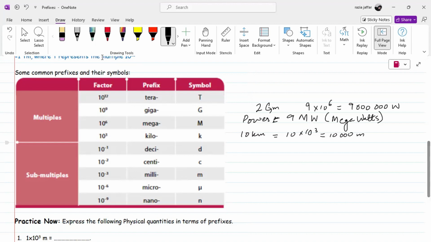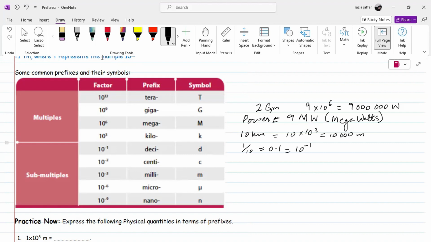Similarly, now we have submultiples. Submultiples are for smaller values. For example, 10 power minus 1 means 1 by 10, which is equal to 0.1. In powers of 10 it is 10 power minus 1. That is deci.